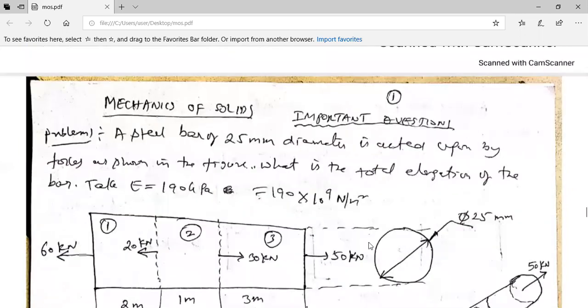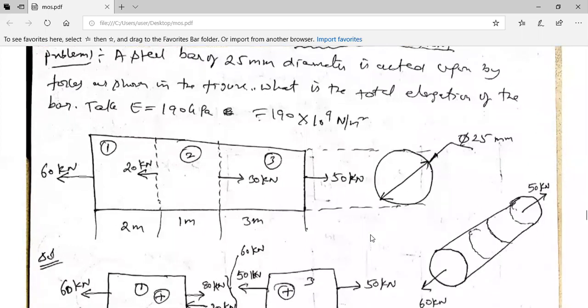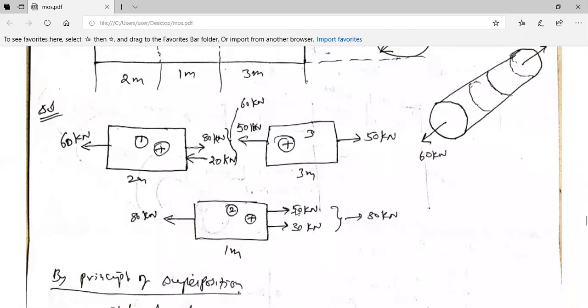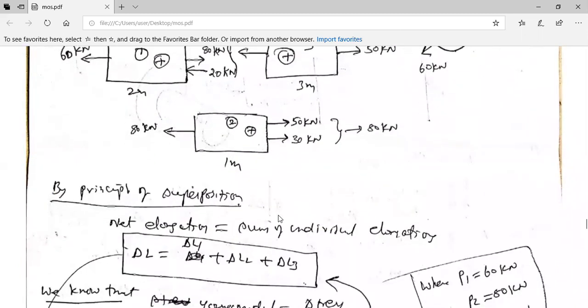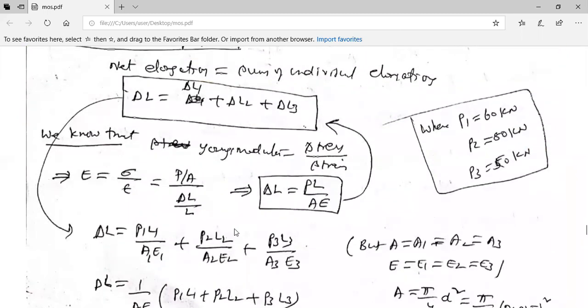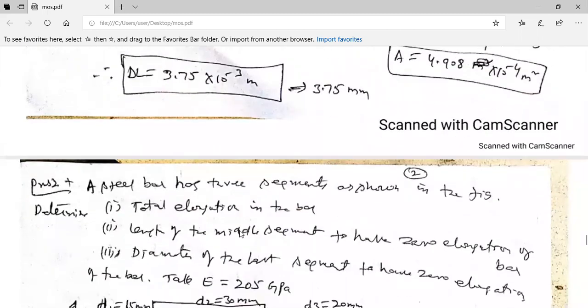These kinds of problems are asked in JNTU exams. Previous questions, these problems are asked. Moreover, I'll try to share a printout, or a photo from textbooks, so you can practice similar problems. But whatever method I have told you, try to follow the same method. Moreover, I'll send this audio also so that you can look into it.